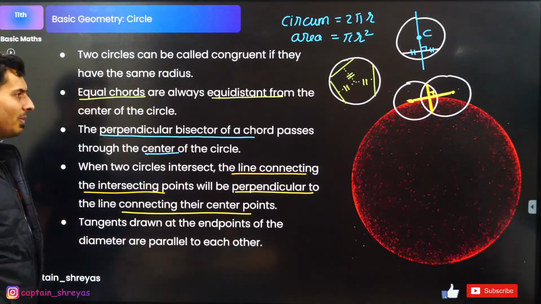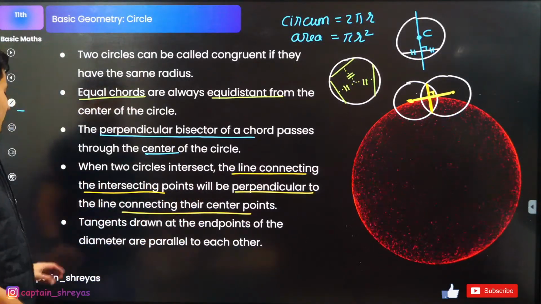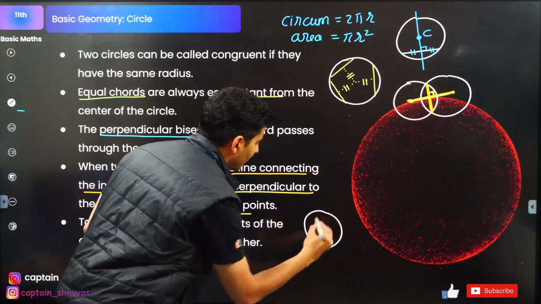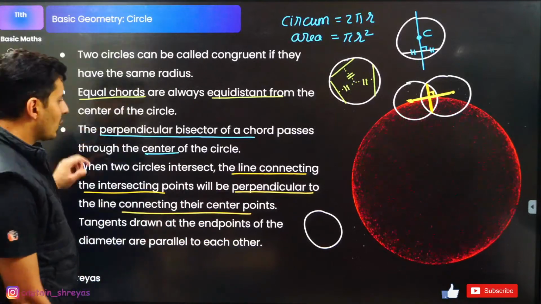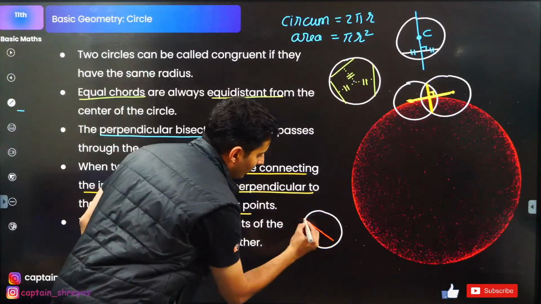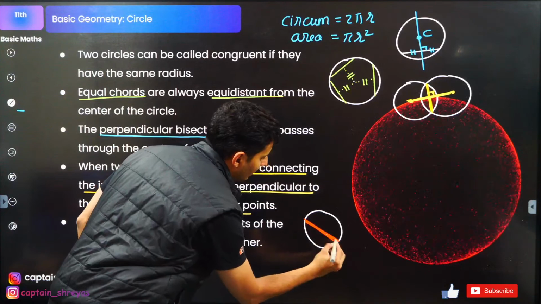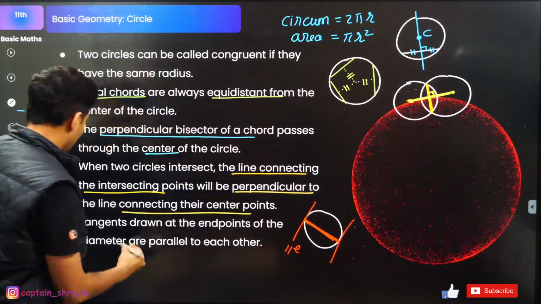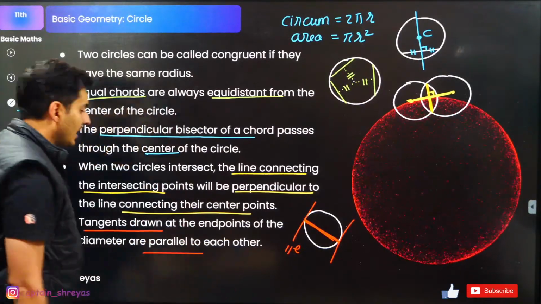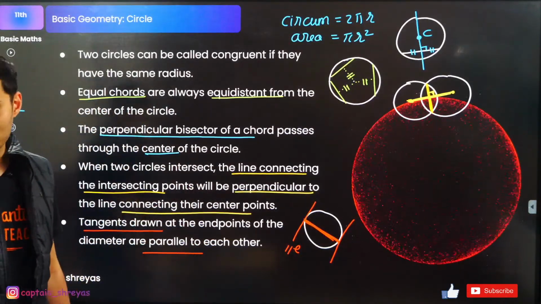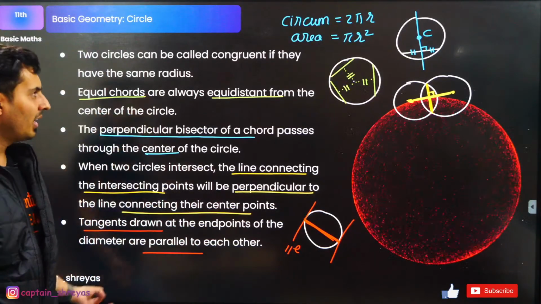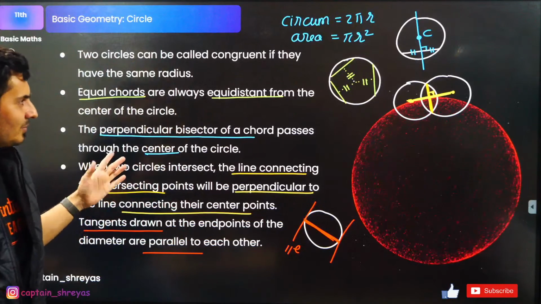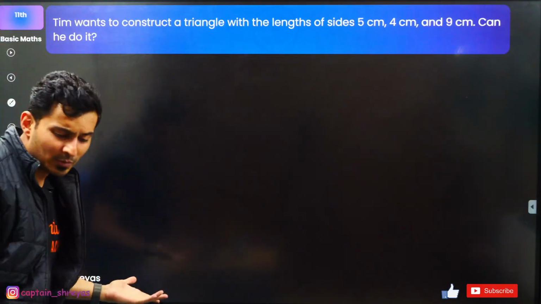Tangents drawn at the endpoints of the diameter are parallel to each other. This also makes sense. So if I have a circle and if I draw a diameter over here, the tangent drawn here and here, they are basically parallel to each other. That's what this says. That is the last property over here. So these are all some important properties of a circle. Clear? Very good.